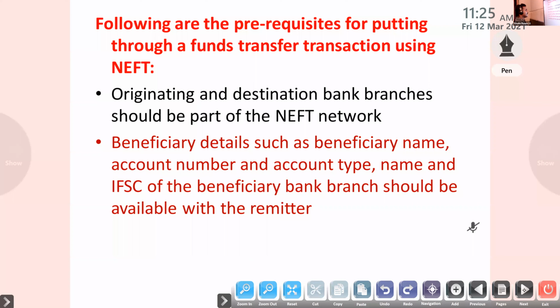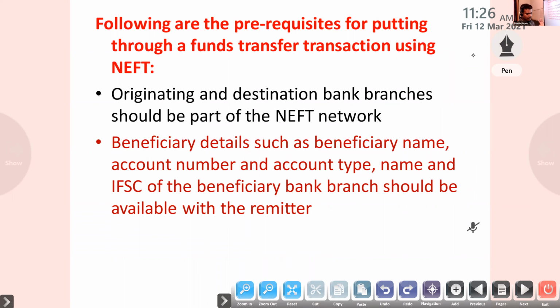Next one, beneficiary details such as the beneficiary name, Shubham's name, account number, and account type, which account, savings or current, and the name and IFSC of the beneficiary bank branch should be available with the remitter. So first, the originating bank, the sending bank, and the destination bank should be NEFT enabled bank branches. Second, you have to give the details: beneficiary name, account number, account type, and name and IFSC code of the beneficiary bank should be available to the remitter. Shubham has to give them to me.